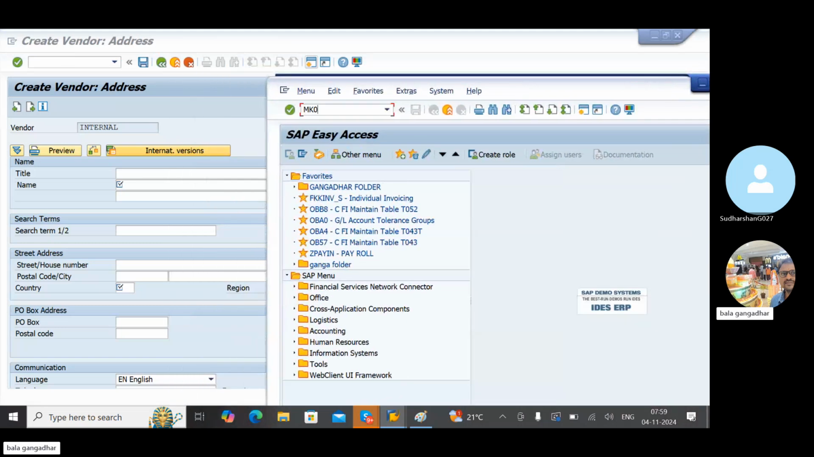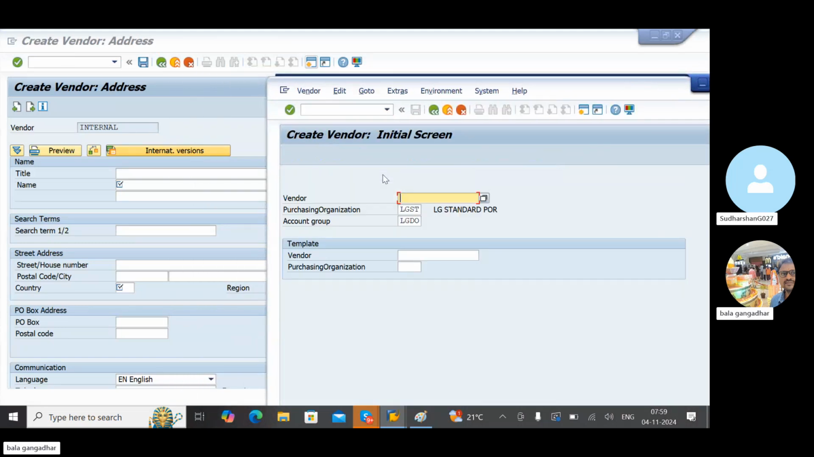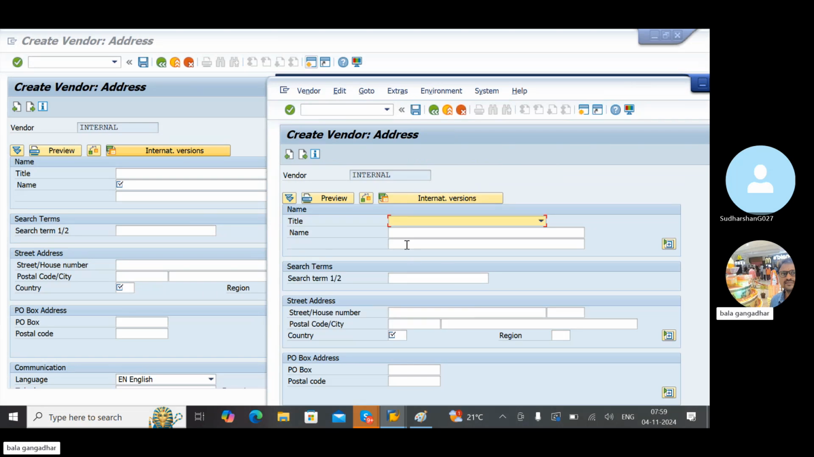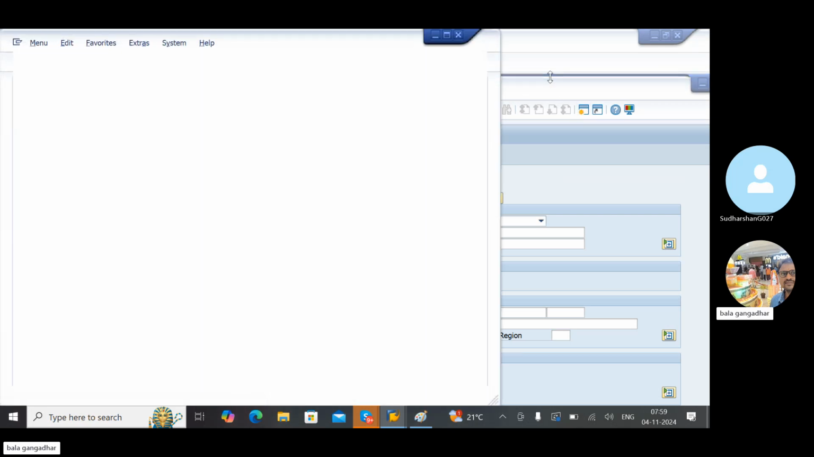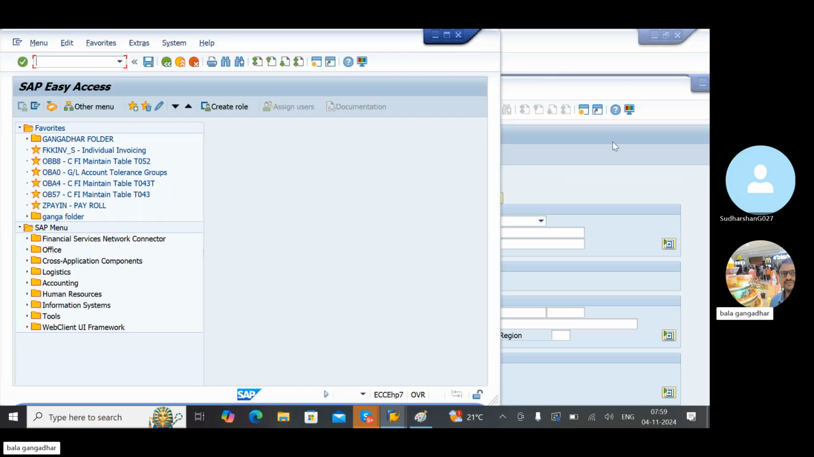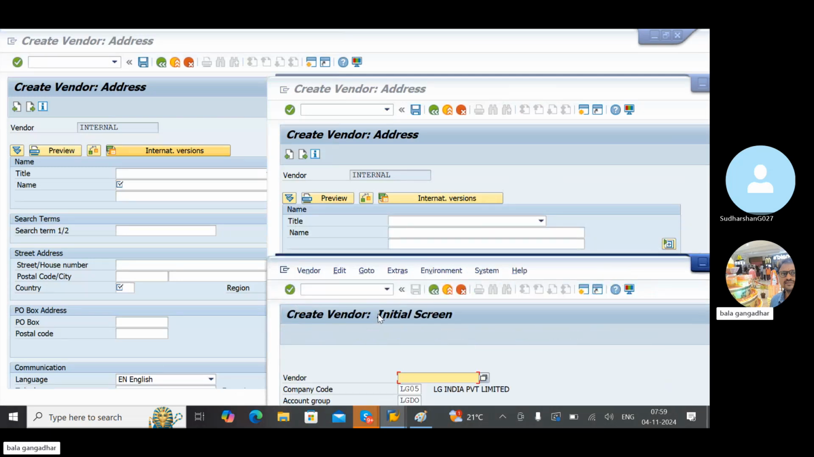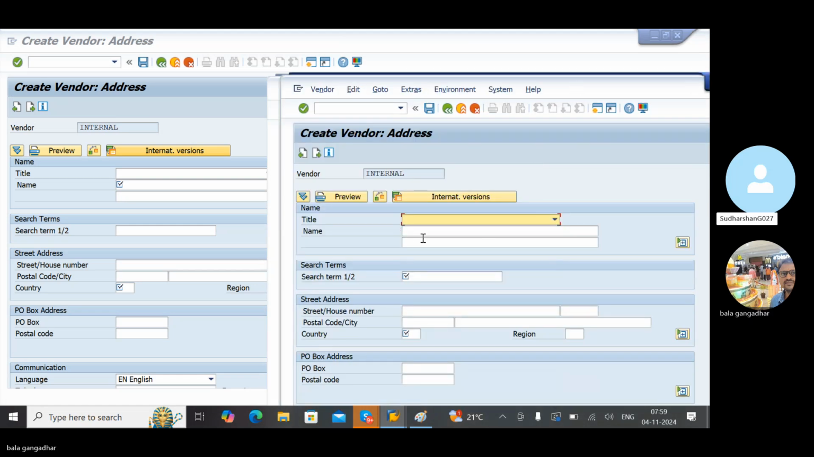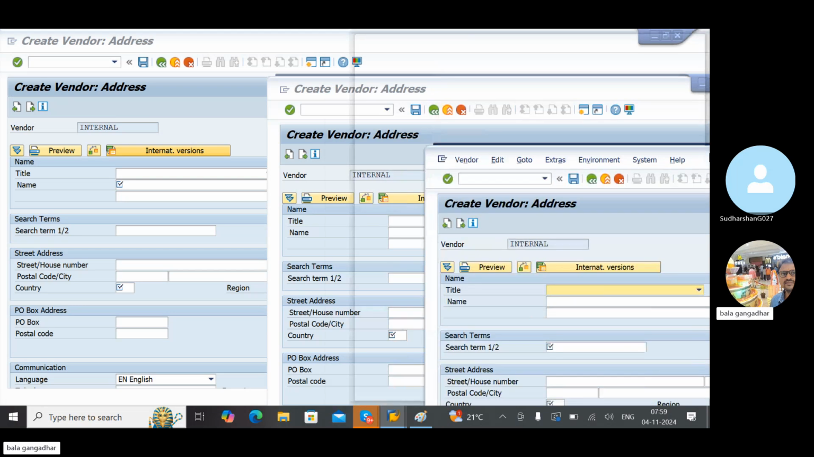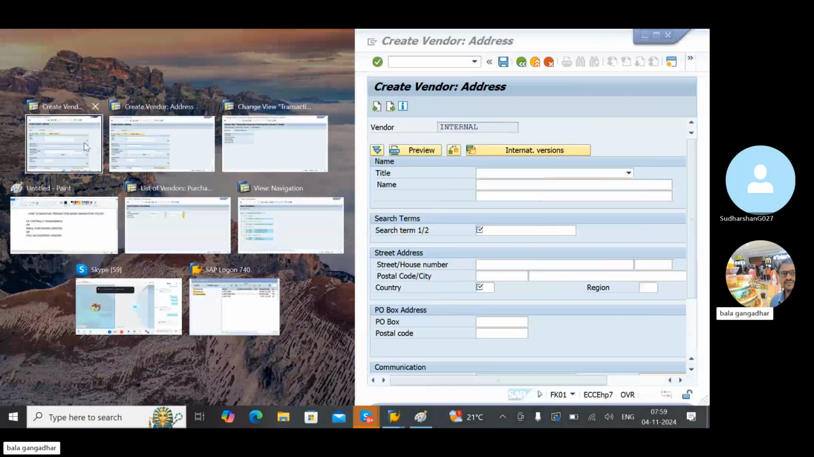Why? Because it is transaction dependent. Let me open one more session. FK01 also I'll retest here. I am checking all the transaction codes, but actually we won't test them all. Now check the difference here. This is what we can call all the transaction code testing.